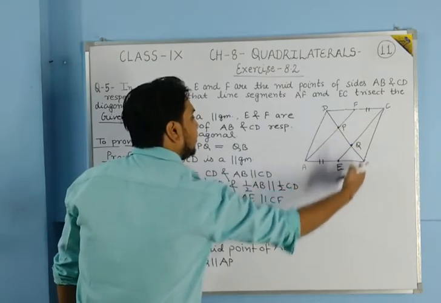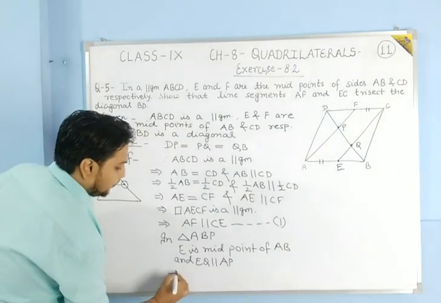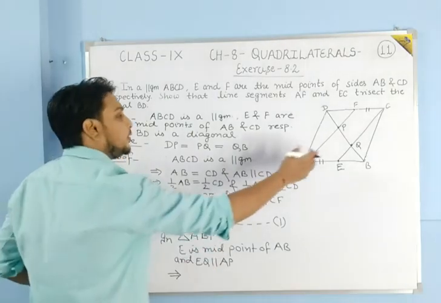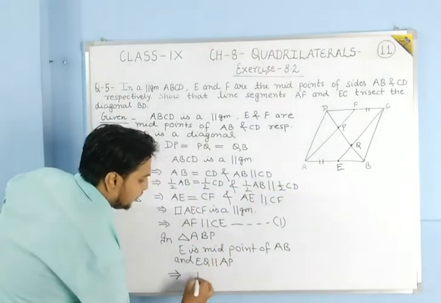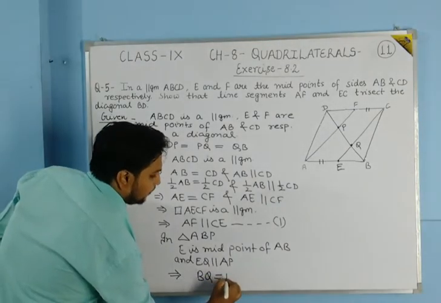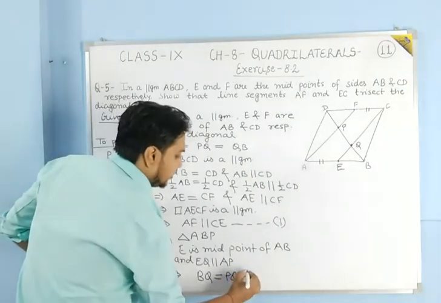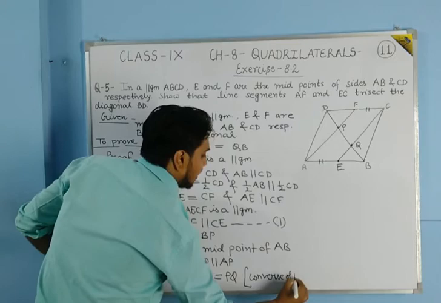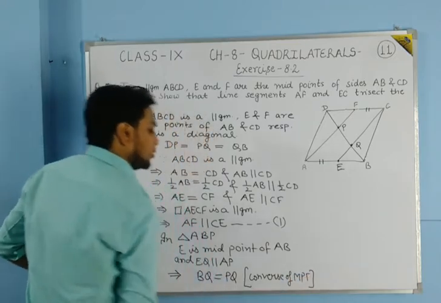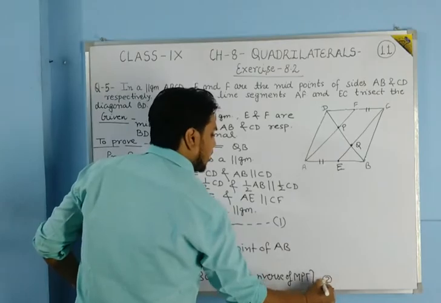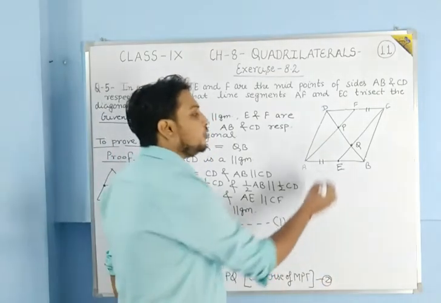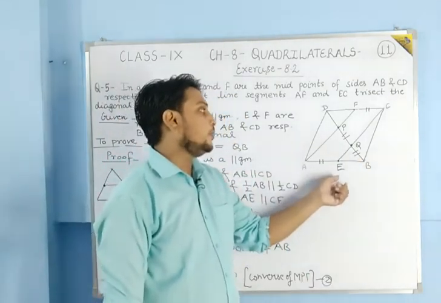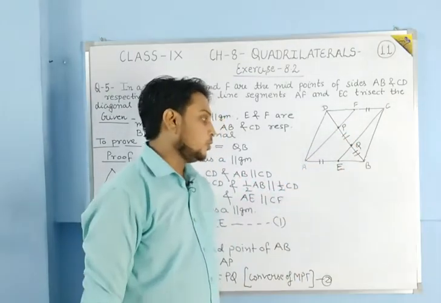Okay, this side PB. So this will imply that Q is the midpoint, or you can write directly that BQ is equal to PQ. Okay, and the reason is the converse of the midpoint theorem. So from here, suppose it is equation number 2, from 2 we have proved that PQ is equal to BQ. Now somehow we will prove that DP is equal to PQ. How will we prove it?